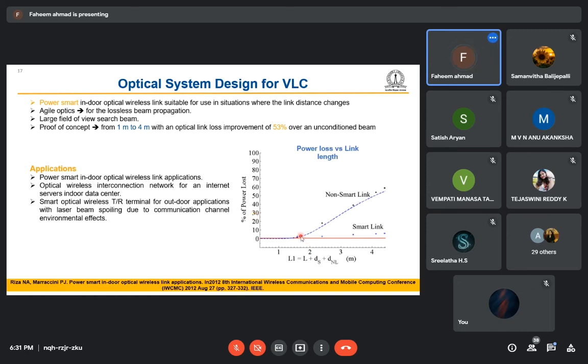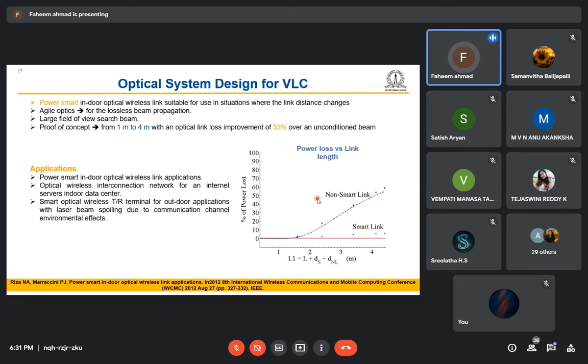This graph shows how the path loss changes with the non-smart link and with the smart link. This is the distance between the transmitter and receiver in meters; from 1 meter to 4 meters they have checked, and this is the power loss. With the smart link, the power loss is very low, and with the non-smart link, the power loss is very high.